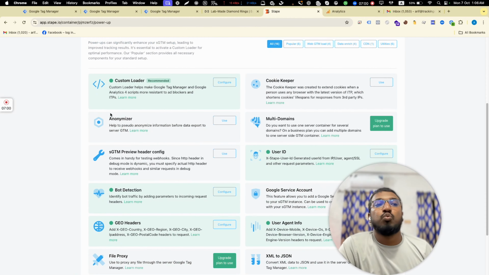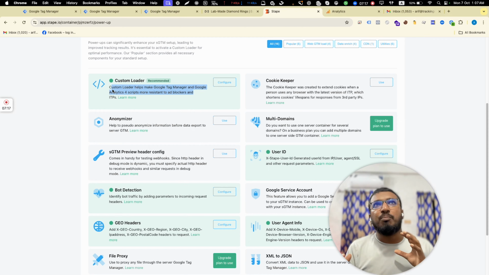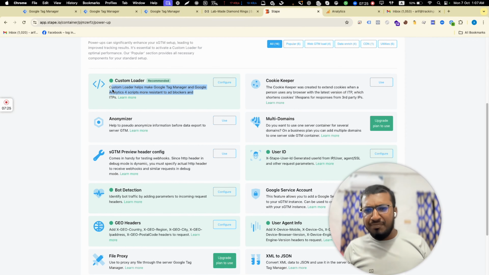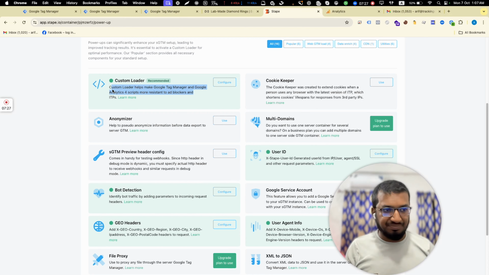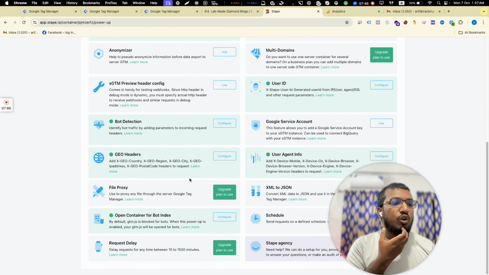And one thing is why we need server side tracking, right? We need it for a custom loader. As I told you, tons of people are using ad blockers and different types of devices, so most browsers block tracking. With server side tracking, we can bypass that. Also, lots of people using Google Ads and Facebook Ads get fake clicks from bots. We have to fix that, right? This server side tracking will help us get accurate data.